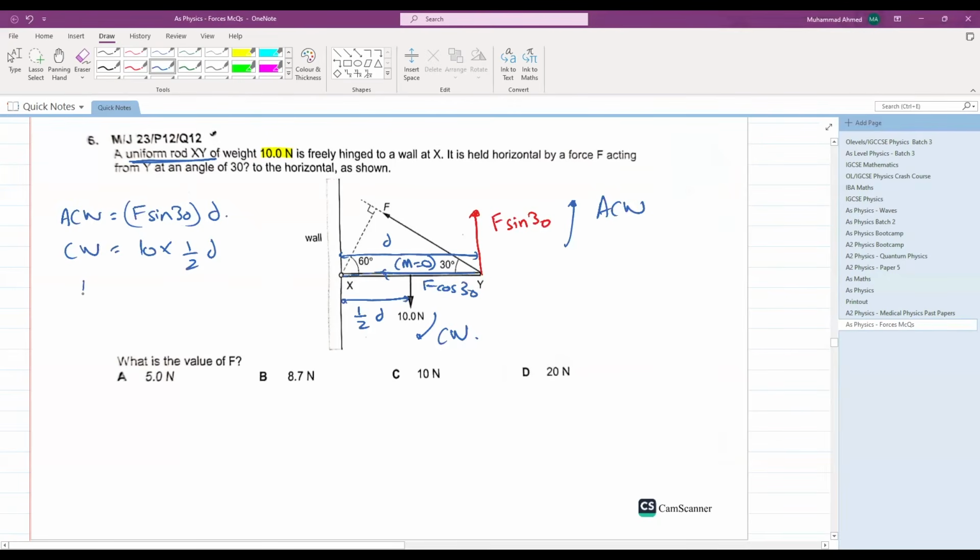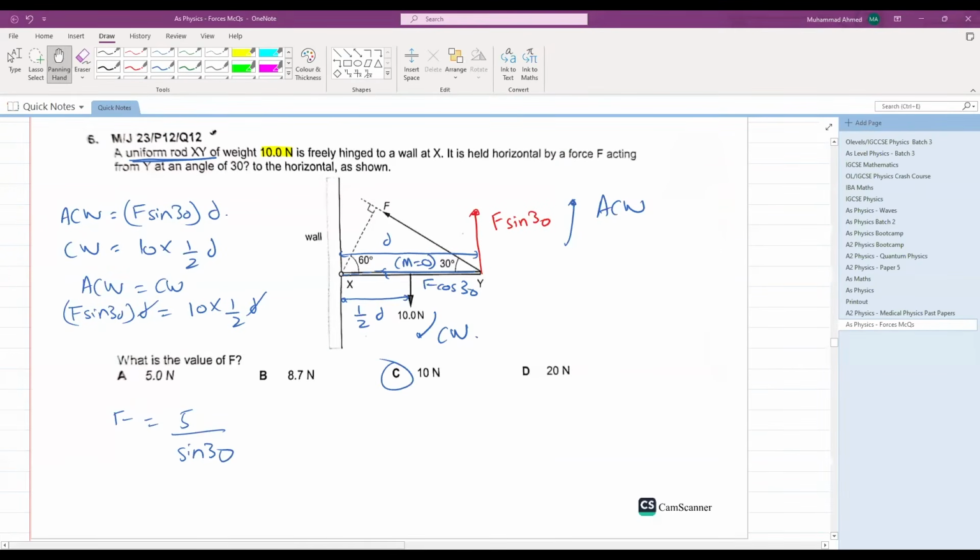Let's equate both of them. Anti-clockwise is equal to clockwise. F sine 30 into D is equal to 10 into 1 upon 2 D. D and D cancel out. This becomes 5. F is equal to 5 divided by sine 30. Let's calculate that. 5 divided by sine 30 gives you an answer of 10. So the answer should be C.